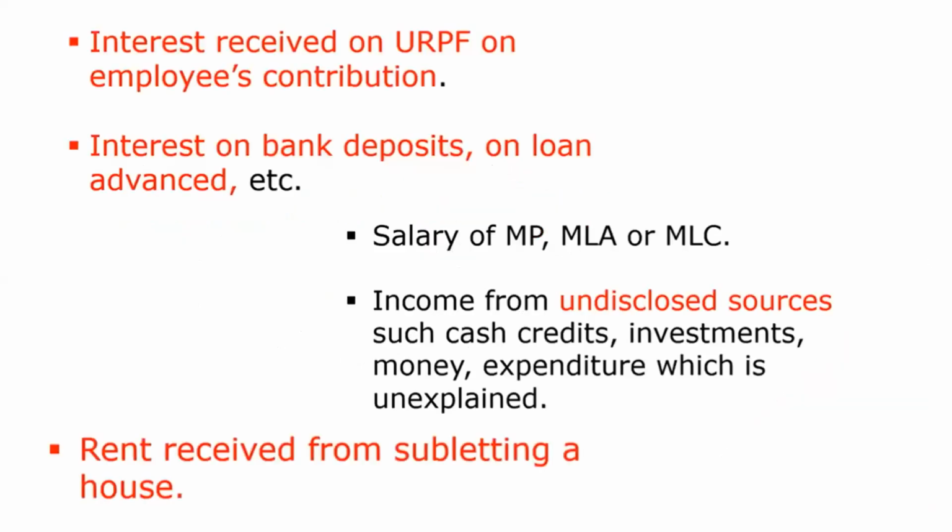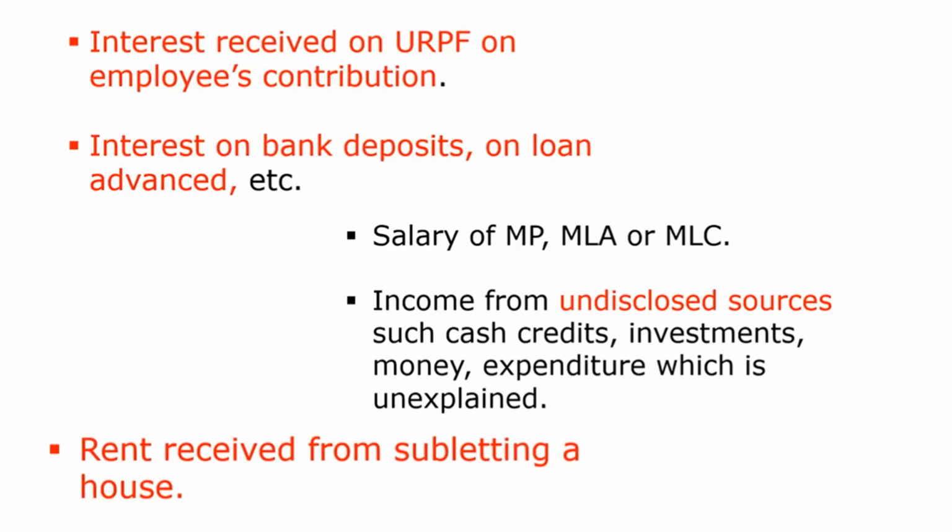Then next, interest received on URPF, that is unrecognized provident fund, on employees contribution. So if you are receiving interest under URPF, that employees contribution comes under income from other sources.